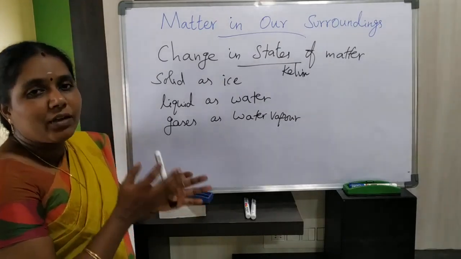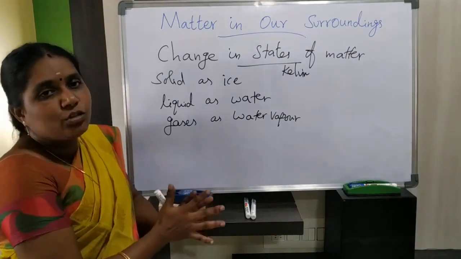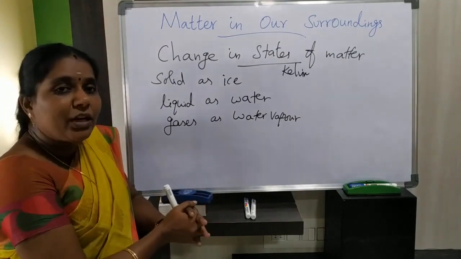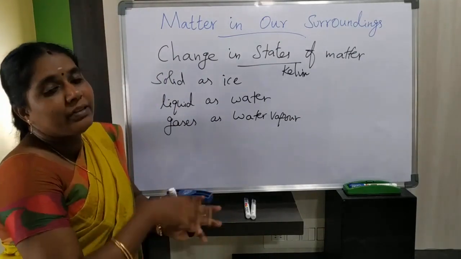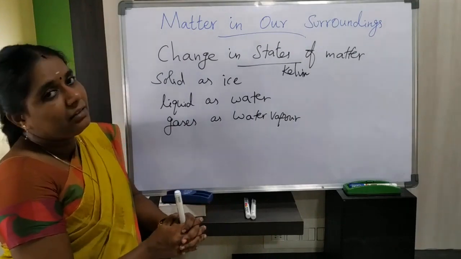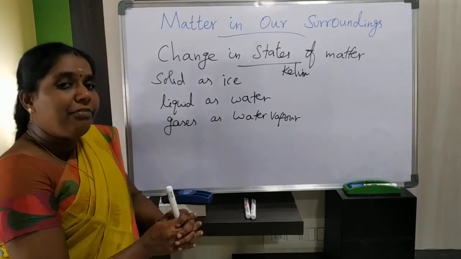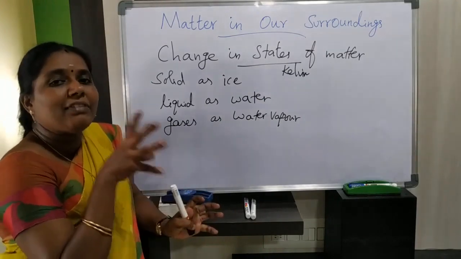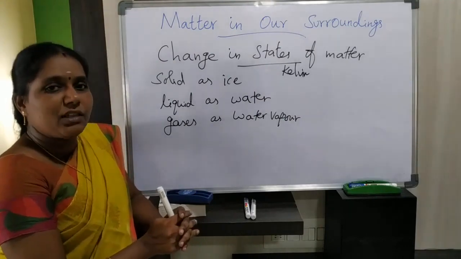If we need to convert the temperature from Kelvin to Celsius, how will you convert? You have to subtract 273 from the given value, isn't it? What is 273? The melting point of ice in Kelvin is 273. In degree Celsius it is 0 degree Celsius, you know very well.